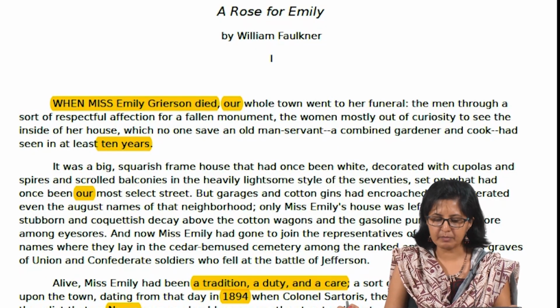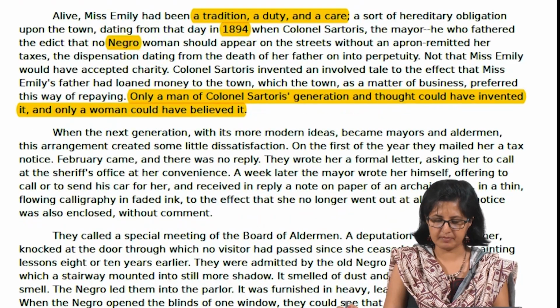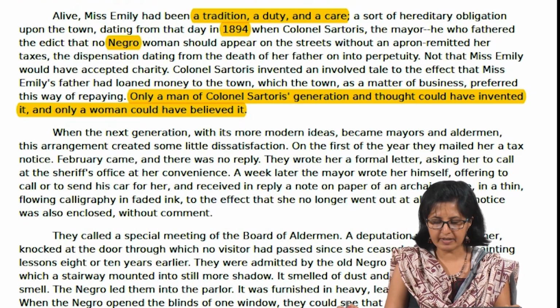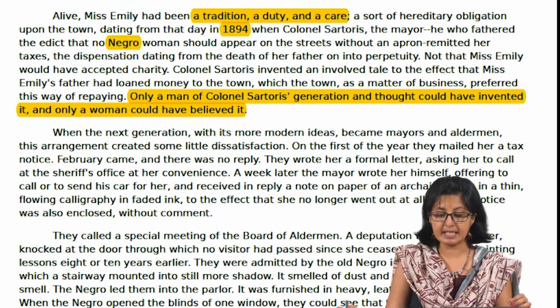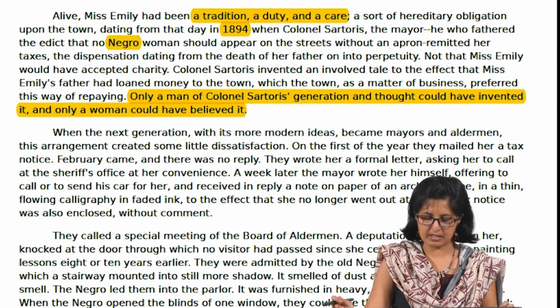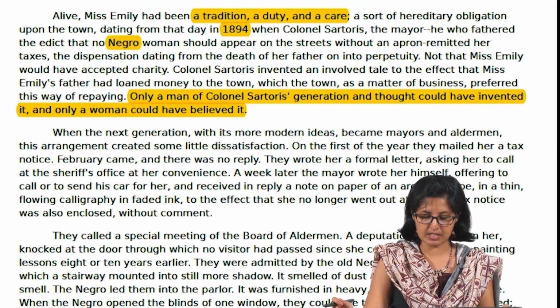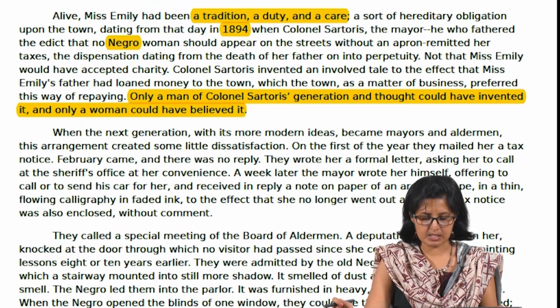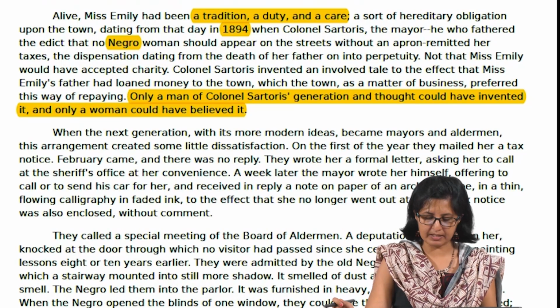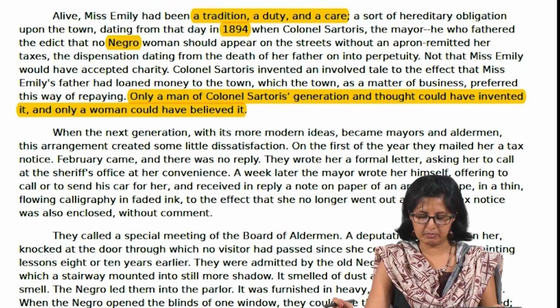And this is how Miss Emily begins to get introduced. "Alive, Miss Emily had been a tradition, a duty and a care, a sort of hereditary obligation upon the town, dating from that day in 1894 when Colonel Sartoris, the mayor, he who fathered the edict that no Negro woman should appear on the streets without an apron, remitted her taxes. The dispensation dating from the death of her father on into perpetuity."